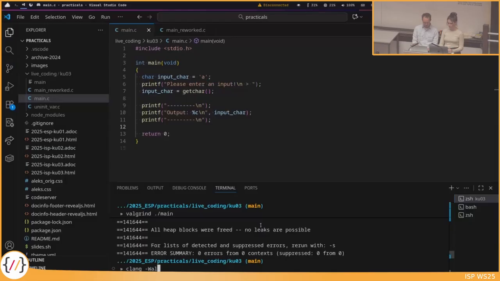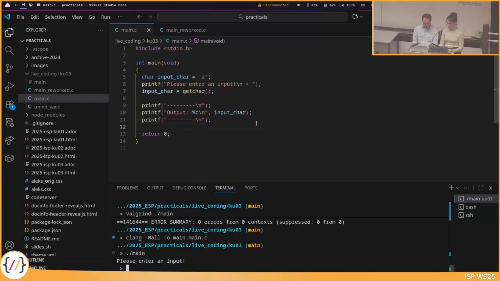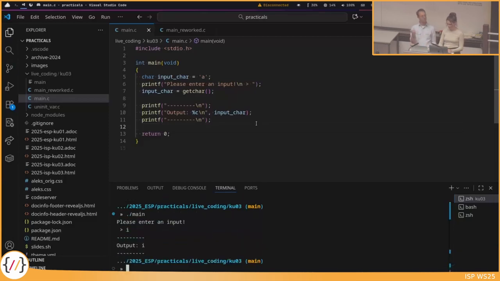Okay, let's see whether this works. I compile now with warnings, maybe name it main, and we need to compile now, okay, main.c is the file, and we run this. Okay, please enter an input. What should we enter? Maybe just press I for ISP. I for ISP. Okay, and the output is I.